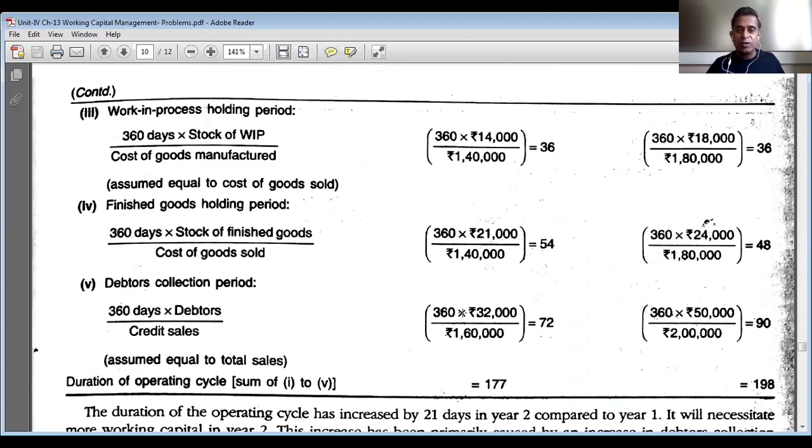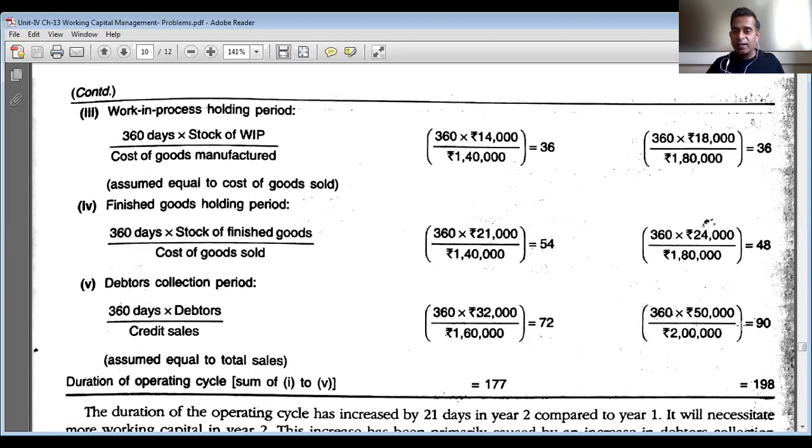So 360 into 32,000, the amount of debtors in year 1, all divided by credit sales of 1,60,000 in year 1, is equal to 72 days. Debtor collection period for year 2 is 360 into 50,000 rupees debtors in year 2, all divided by credit sales in year 2, 2 lakh rupees, is equal to 90 days.